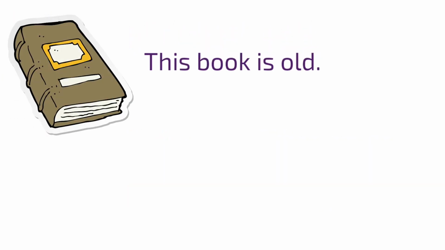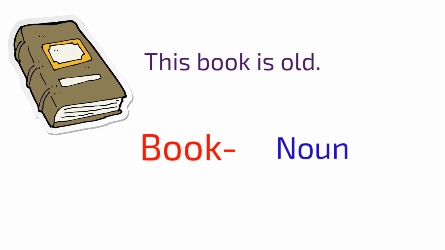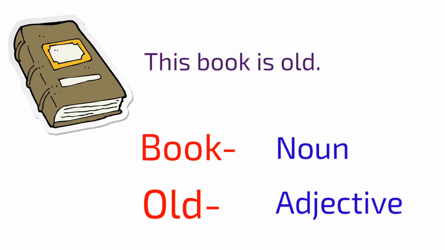This book is old. Here the word book is a noun and old is an adjective because it describes the quality of this book. So it is an adjective.